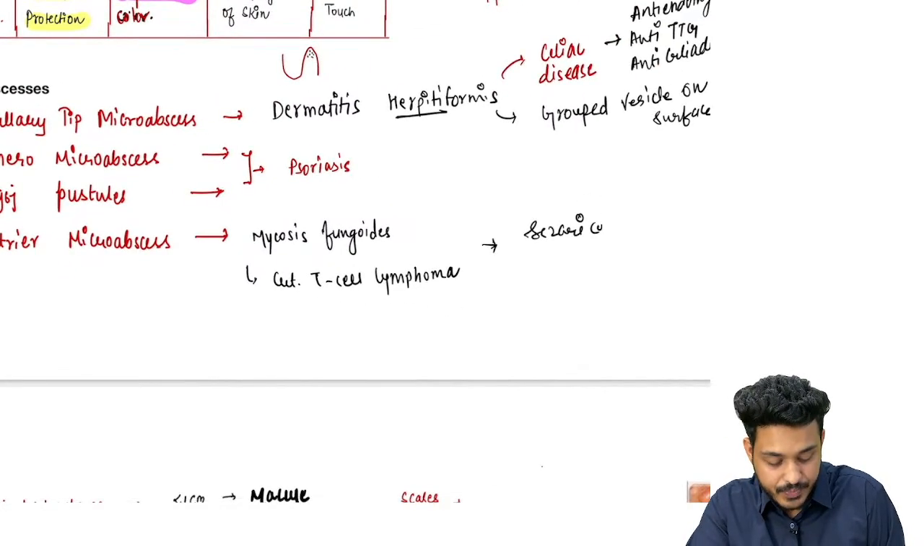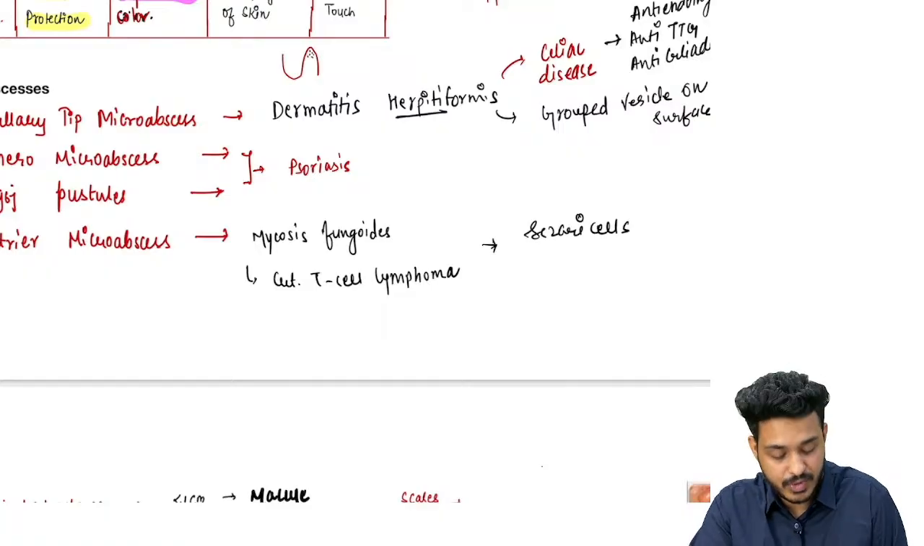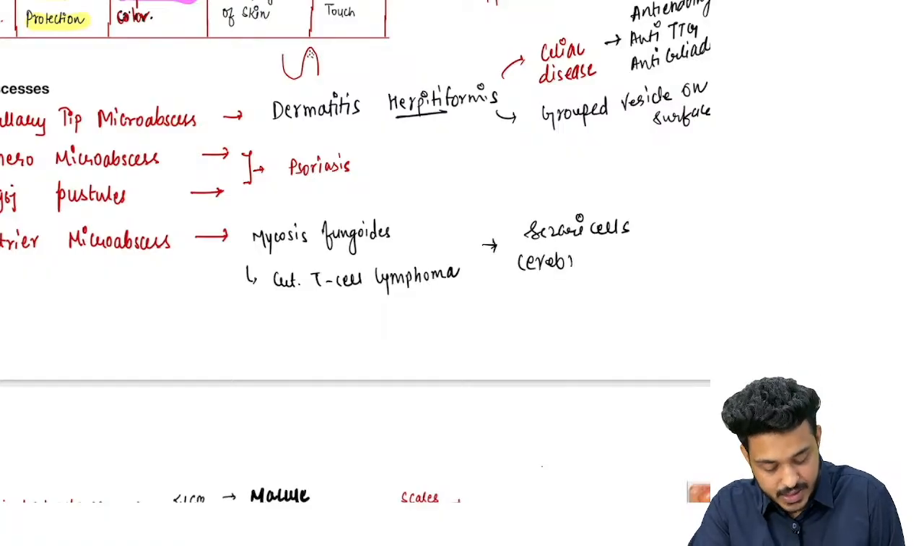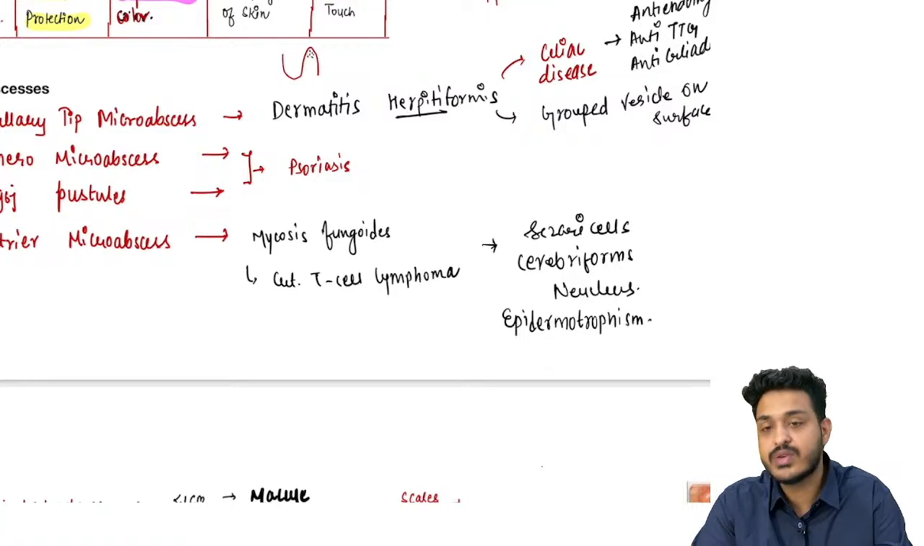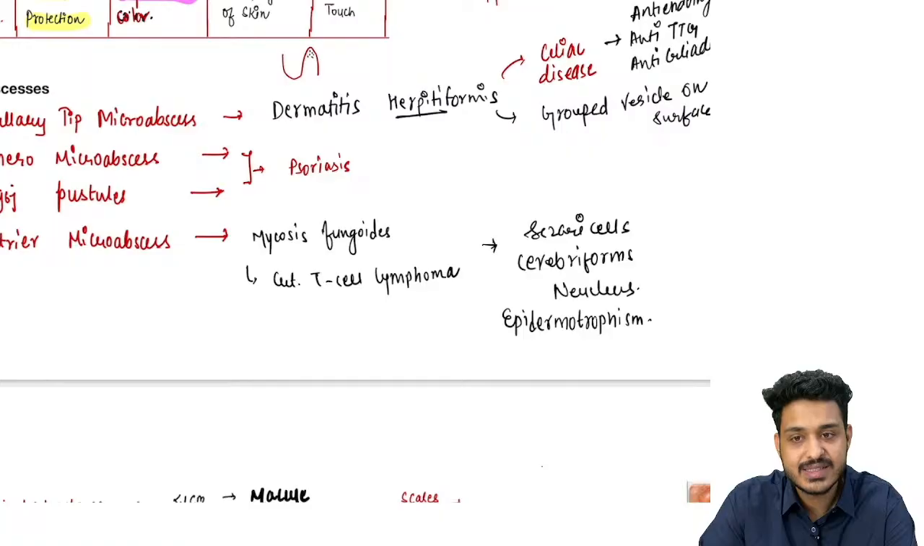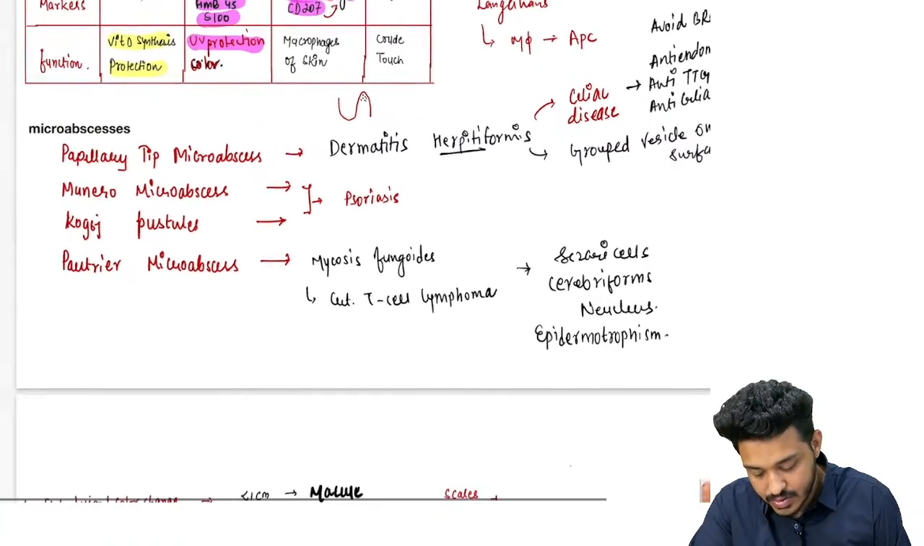This is known as cutaneous T cell lymphoma, where, as an important question, what will you find? Sézary cells. You will have Sézary cells. You will have cerebriform nucleus. Right? These are the keywords you see and you mark your answer. Cerebriform nucleus. Right? And it will show you epidermotropism. That means this is a tumor which will run towards the epidermis. Right? So it will show you epidermotropism, Sézary cells, cerebriform nucleus, mycosis fungoides.